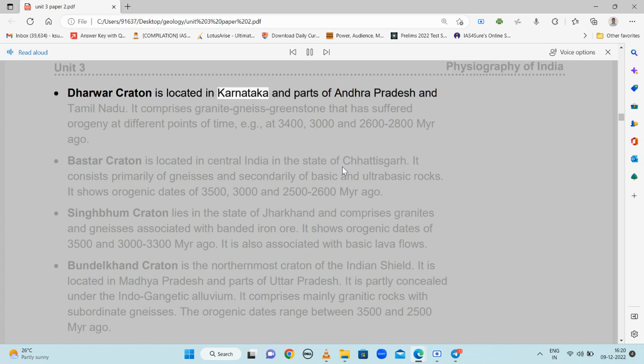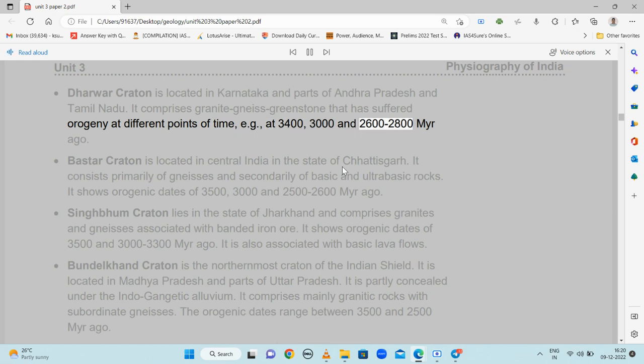Dharwar craton is located in Karnataka and parts of Andhra Pradesh and Tamil Nadu. It comprises granite-igneous greenstone that has suffered orogeny at different points of time, at 3400, 3000 and 2600 to 2800 years ago. Bastar Craton is located in central India in the state of Chhattisgarh. It consists primarily of gneiss and secondarily of basic and ultrabasic rocks. It shows orogenic dates of 3500, 3000 and 2500 to 2600 years ago.